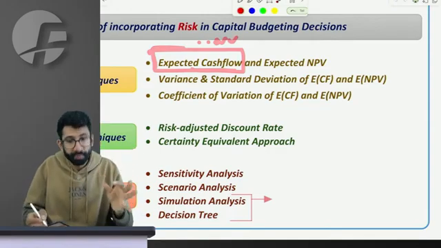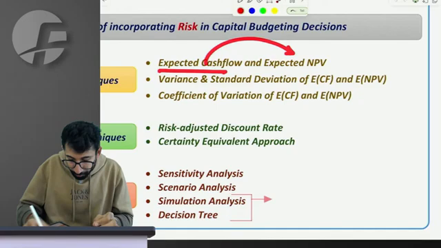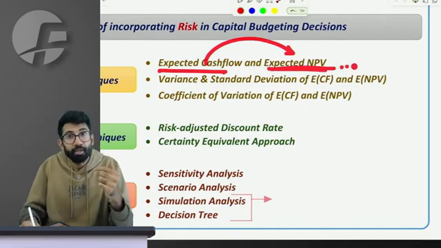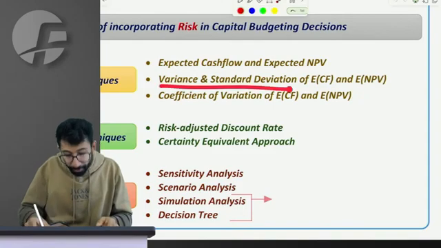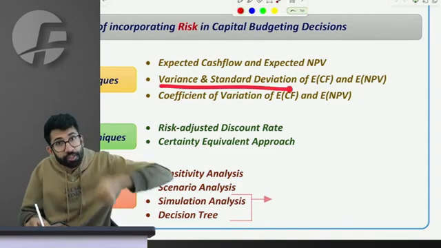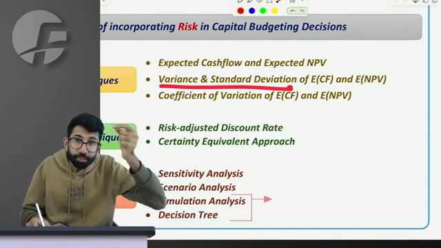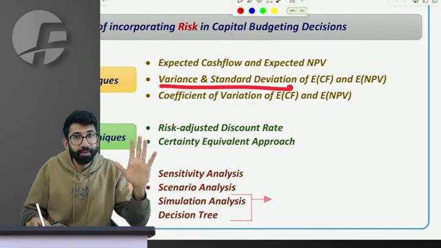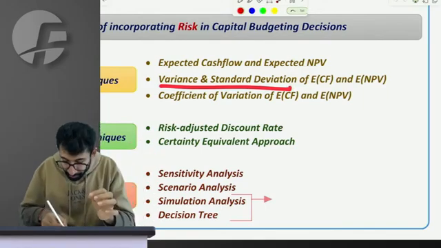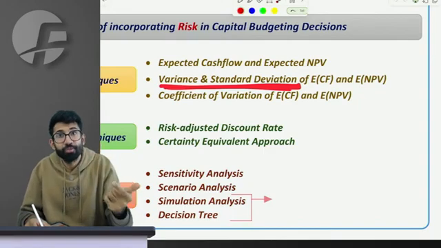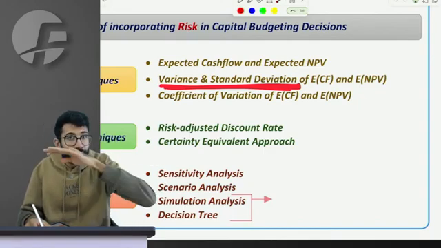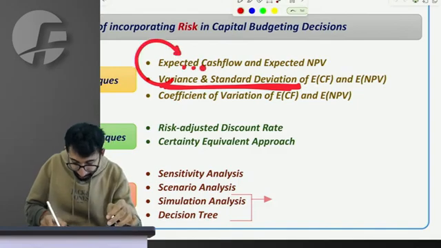Using expected cash flow when you calculate NPV, it is called expected NPV. Similarly, you remember variance and standard deviation, which is fluctuation of possible returns from the expected return. Similarly, here you have to calculate the fluctuation of possible cash flows from the expected cash flow calculated here.